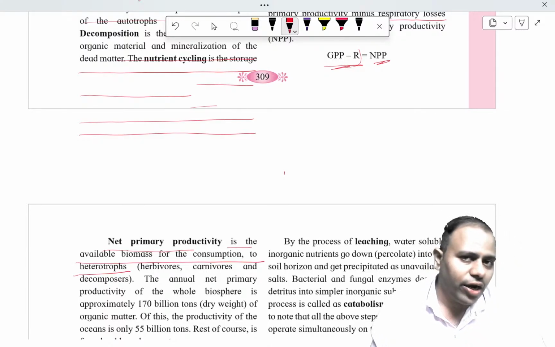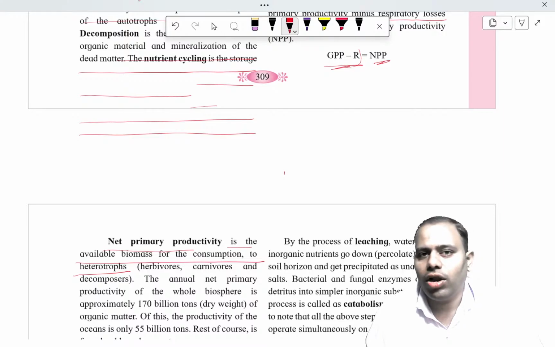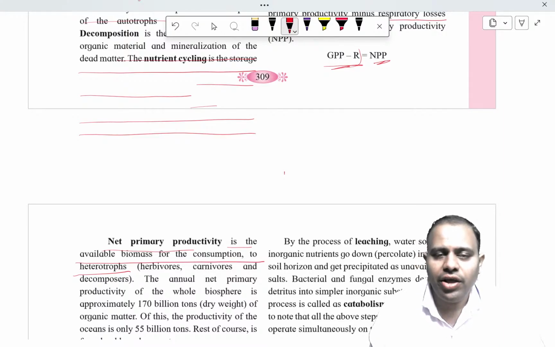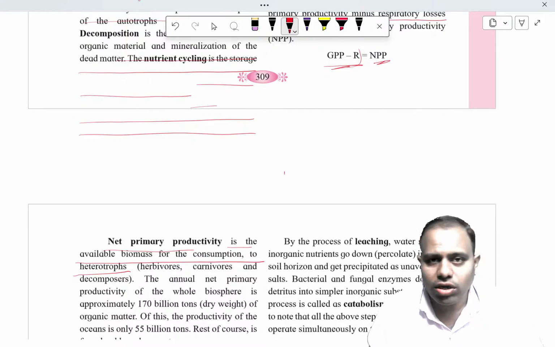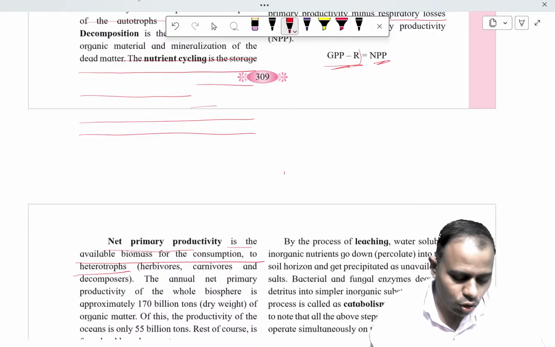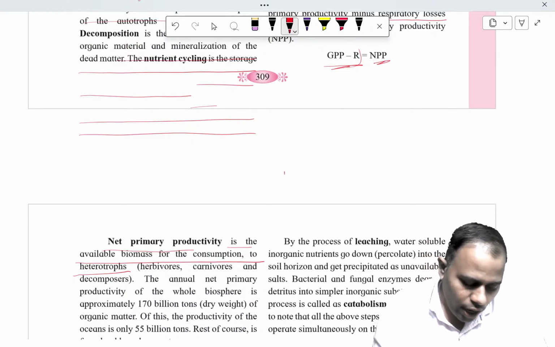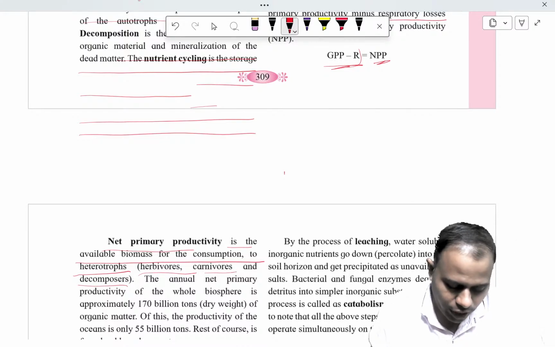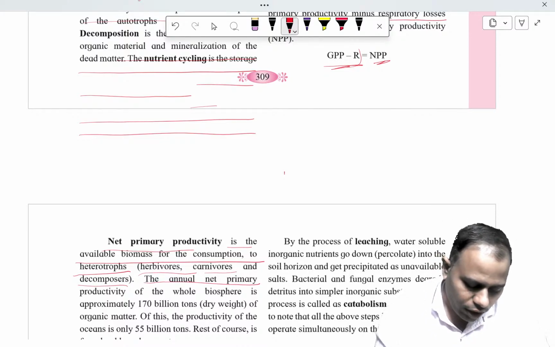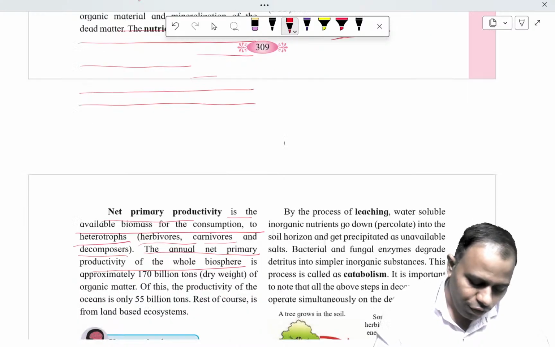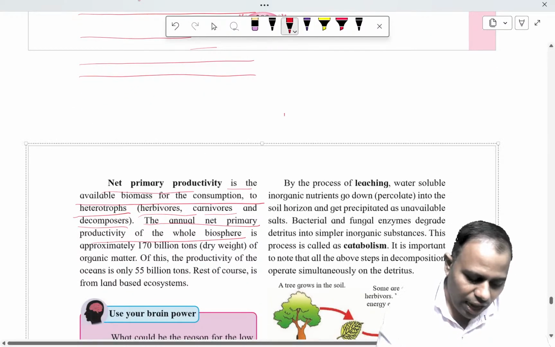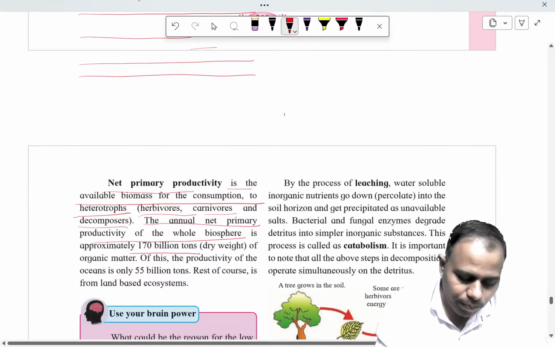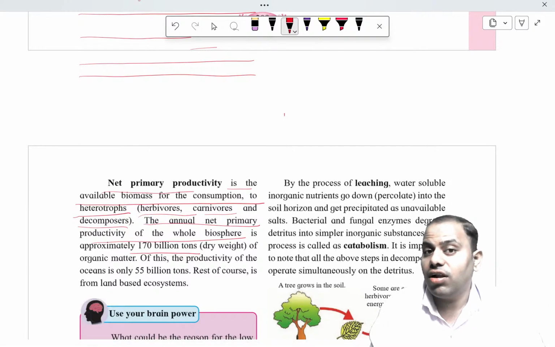Heterotrophs are the organisms which depend on other organisms for their food. They cannot synthesize their own food like phototrophs or autotrophs. Heterotrophs may be herbivores, carnivores, decomposers, etc. The annual net productivity of the whole biosphere, if we consider the whole Earth, is approximately 170 billion tons, and this is the dry weight, remember.